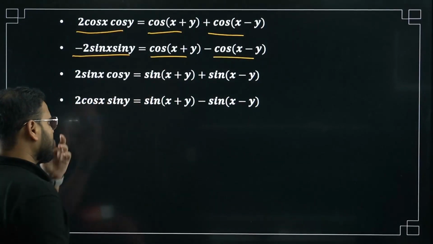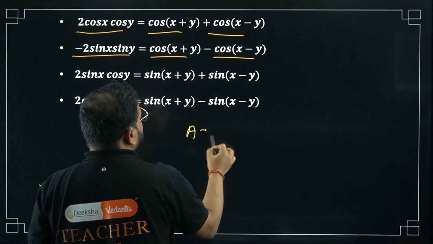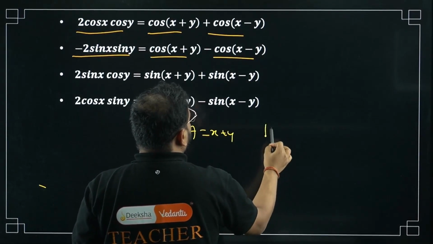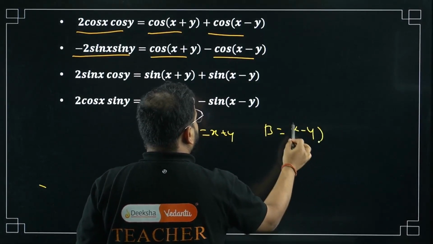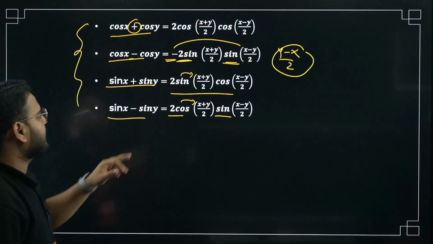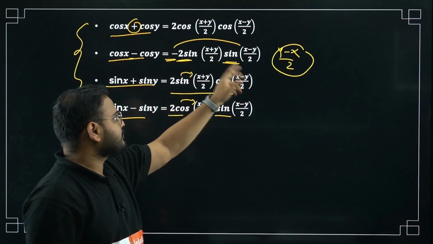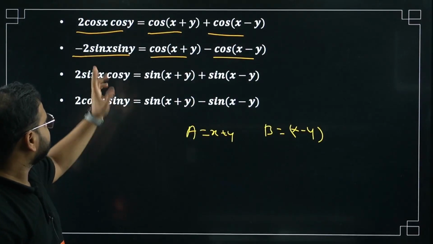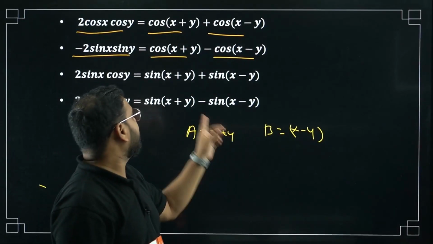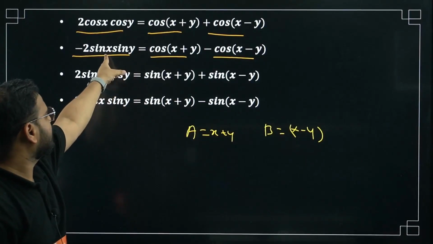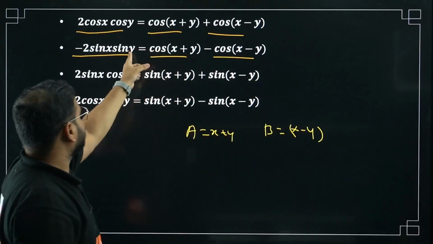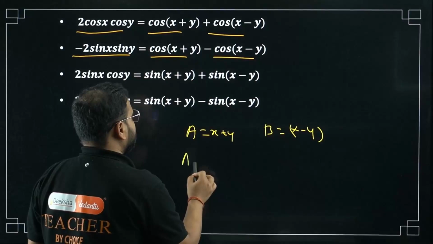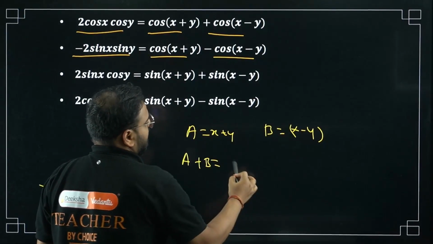So basically what I'm trying to say here is, you substitute a equals x plus y and b equals x minus y. This is going to be x: a plus b by 2, a by 2 and b by 2, a by 2 and b by 2. Please check. Okay, so you're going to get a plus b by 2. What is this going to be? A plus b by 2, and it will become a minus b by 2. Check here now. A plus b by 2.